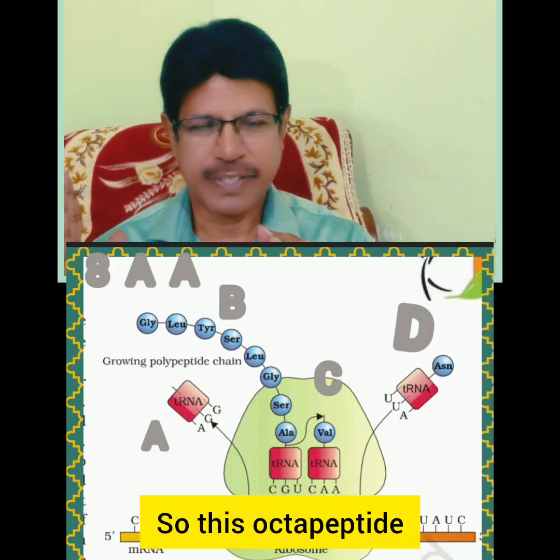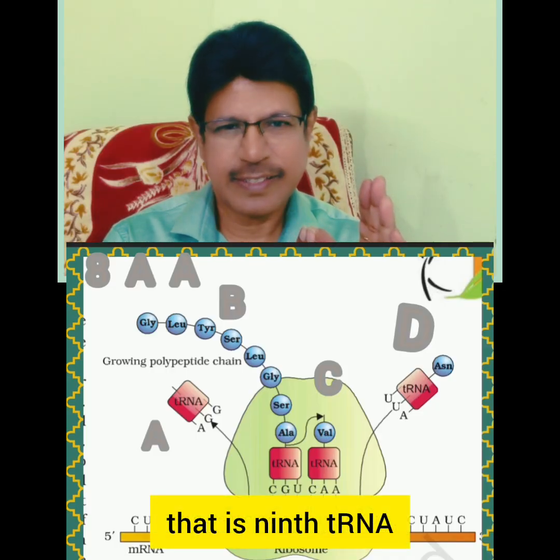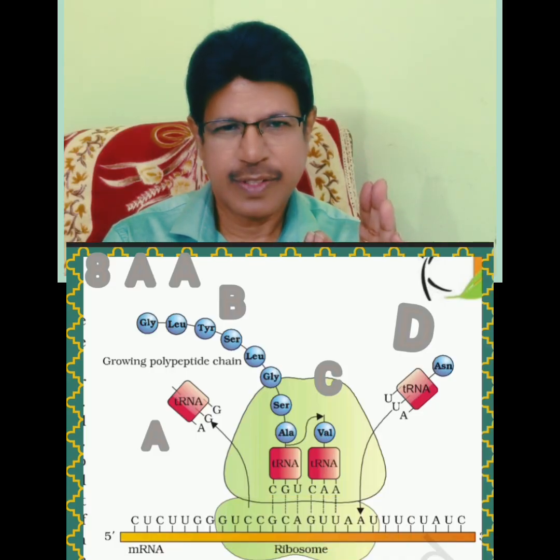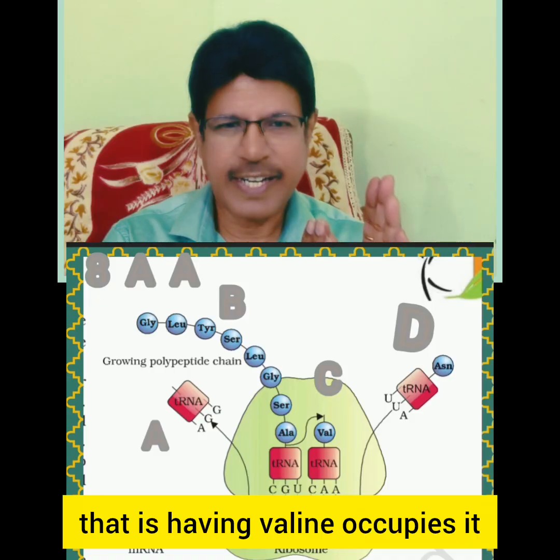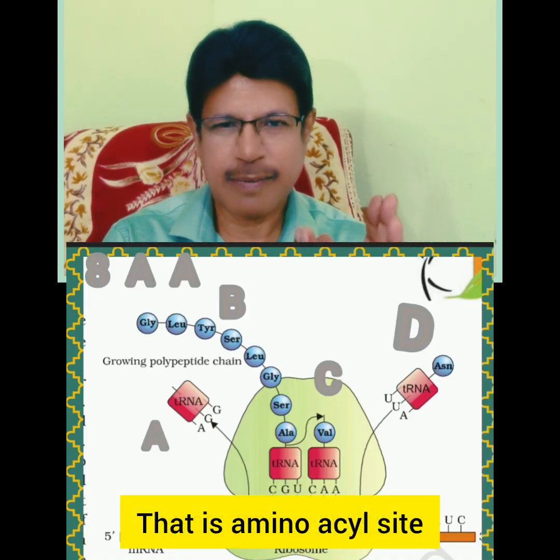So this is the octapeptide. In C, the ninth tRNA, having valine, occupies the C site, that is the aminoacyl site.